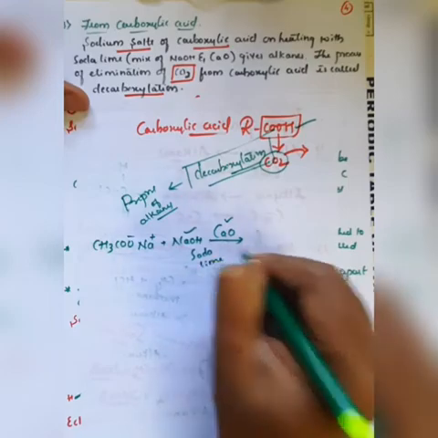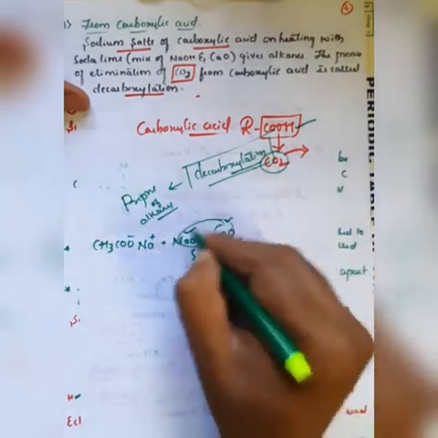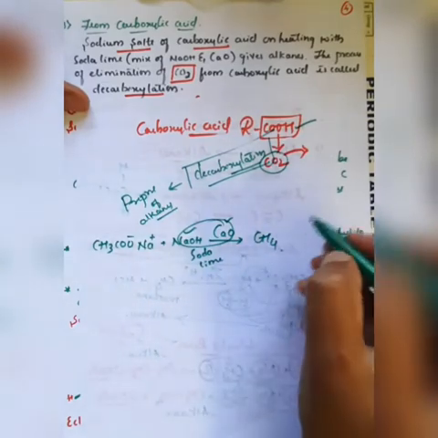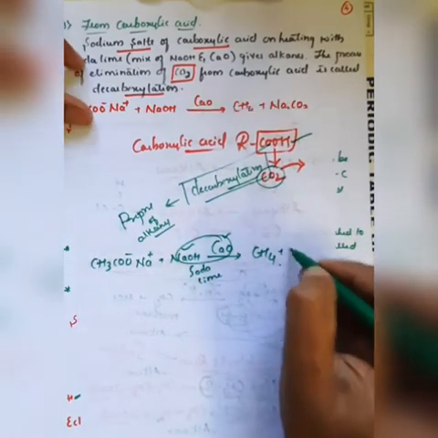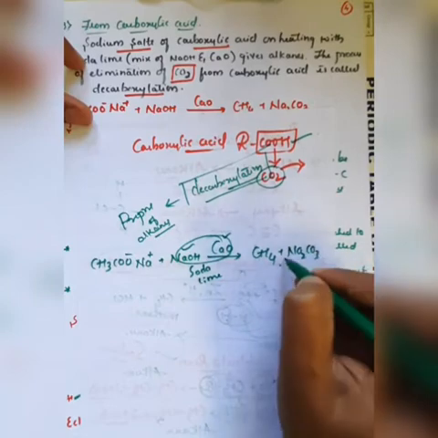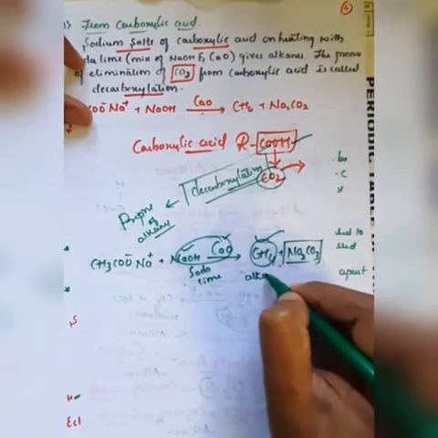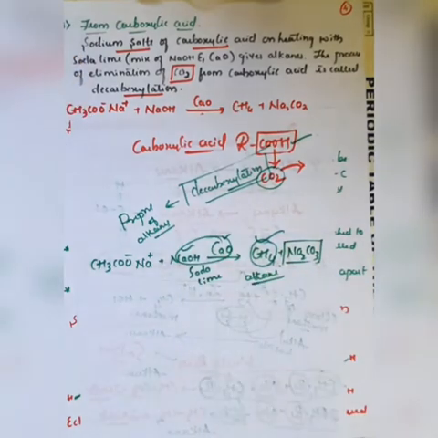Further this will convert into CH4 by the liberation of Na2CO3, that is sodium carbonate, but the main product is alkane.